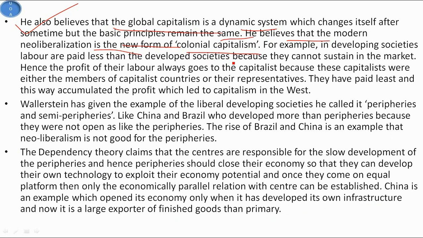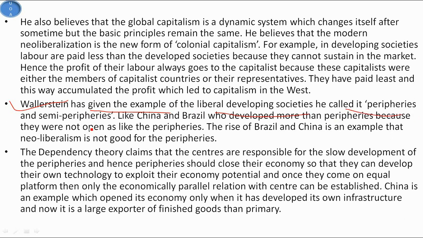For example, if we consider the developing societies, then their labor is paid less than in the developed societies because they cannot sustain in the market. Hence the profit of their labor always goes to the capitalists, because these capitalists were either members of capitalist countries or their representatives. So they paid the least and this way accumulated the profit which led to capitalism in the West.